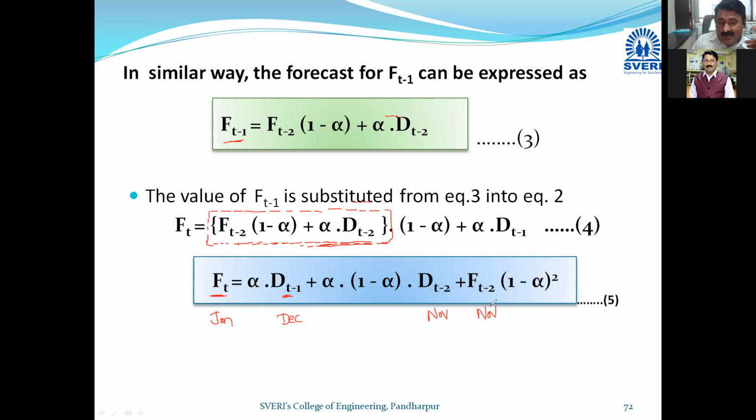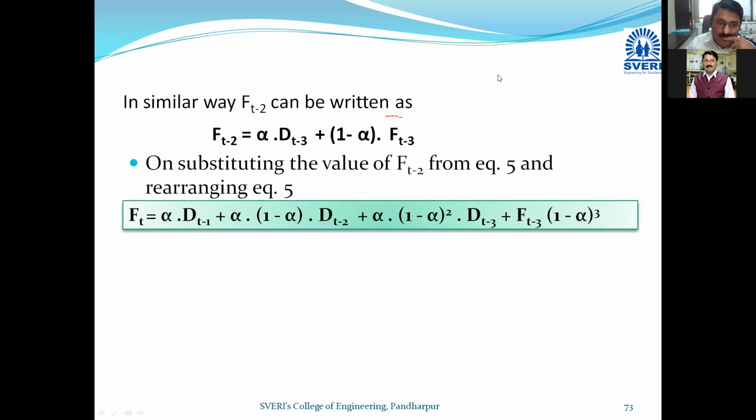So in the last slide we saw the formula for 1 month. This again you can convert for the second month, and in the similar way you can convert it for October, and for September. Again you have to do similar calculations, and easily you can write the formula in terms of whatever data is required. Again, friends, this is a numerical, and definitely this type of question will be asked in the examination as far as numericals are concerned.